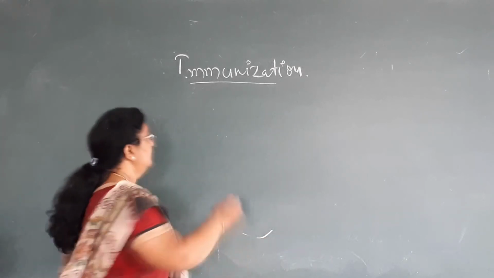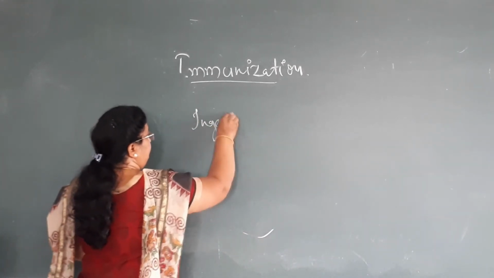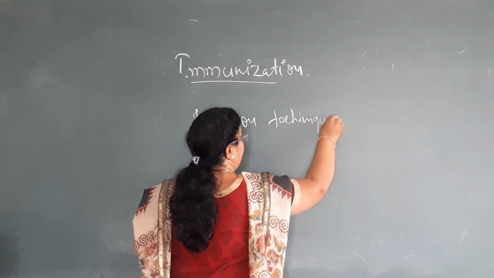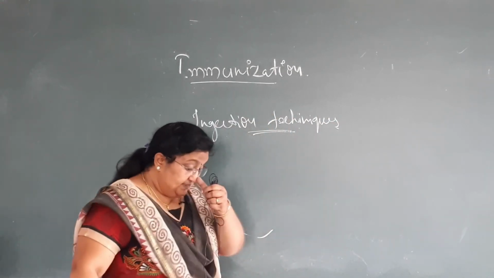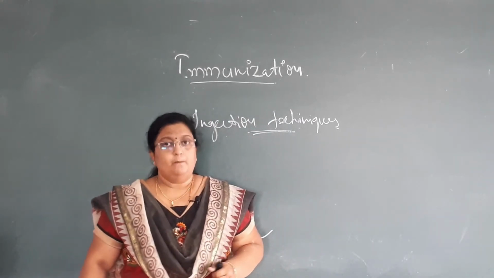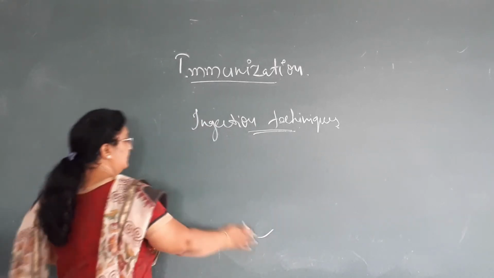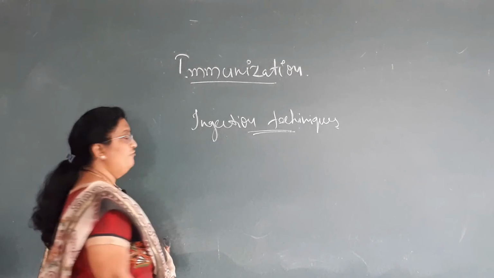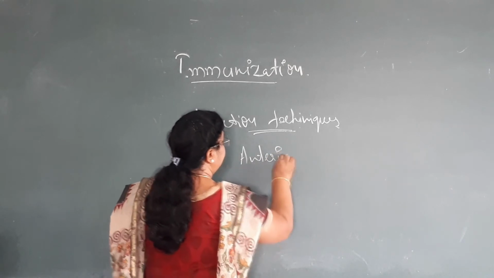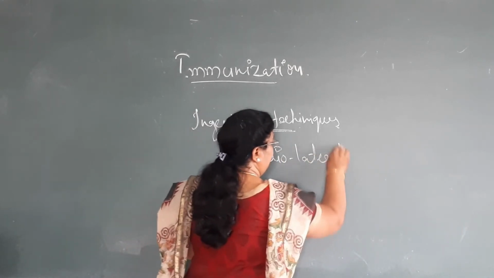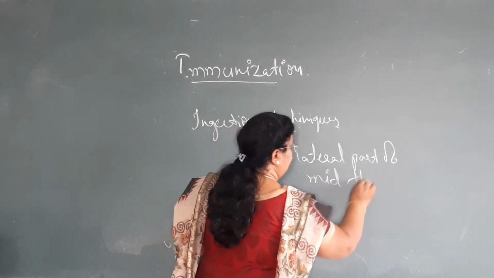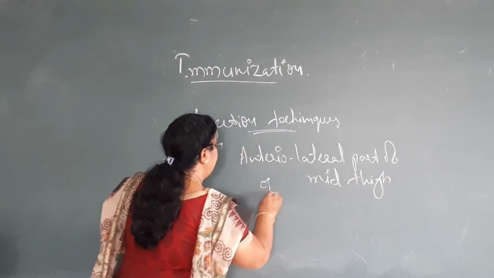See, in earlier days vaccinations to children were given on the gluteal region, but now the latest studies have shown that the ideal site of giving vaccination for younger children is the anterolateral part of the mid thigh or even the deltoid.